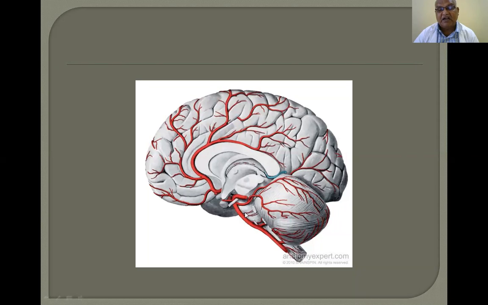So this one and this one are branches from the basilar artery. They are pontine branches. So these and branches from the anterior inferior cerebellar artery supply the pons, whereas the superior cerebellar artery is going like this. The basilar artery is present in the groove of the pons. Where is the groove of the pons?